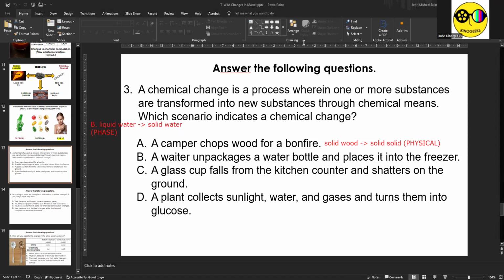Then letter C, a glass cup falls from the kitchen counter and shatters on the ground. This is just the same as the shattered bottle from the previous slide. Therefore, you start with a solid glass and you end up with a solid glass again. Therefore, this is physical change. Then, because the question requires a chemical change, automatically the answer is letter D. A plant collects sunlight, water, and gases and turns them into glucose. So obviously, sunlight, water, and gases are not the same as glucose anymore. Kaya there's changes in chemical composition. Therefore, letter D is the answer here.